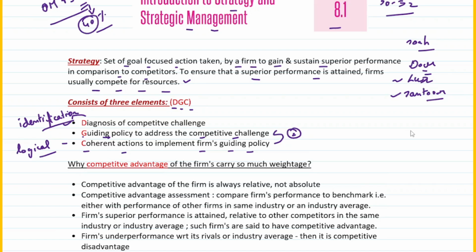So let's quickly revise. It talks about three elements of strategy. What are they? You remember it as DGC. First one is diagnosis. Diagnosis is identification of the competitive challenge. Secondly, guiding policy to address the competitive challenge. And with reference to this guiding policy, we take coherent actions to implement the firm's guiding policy, right?